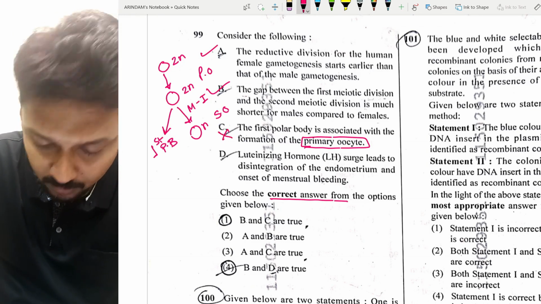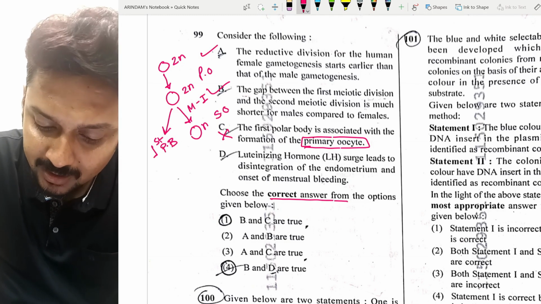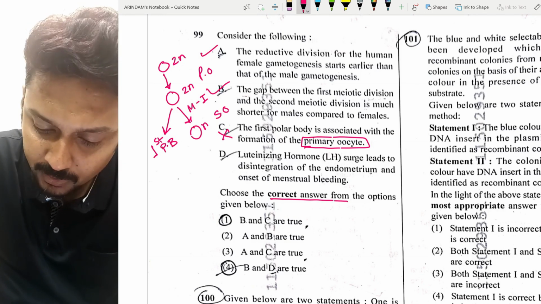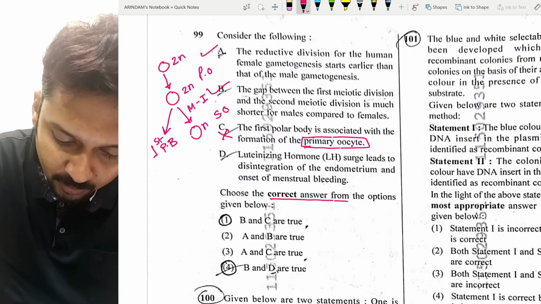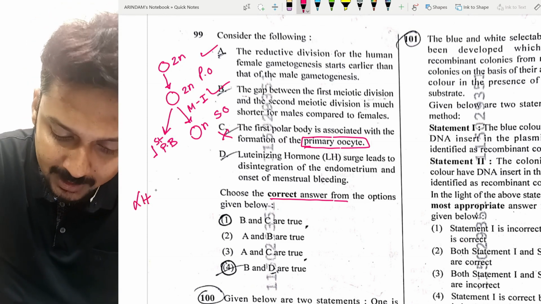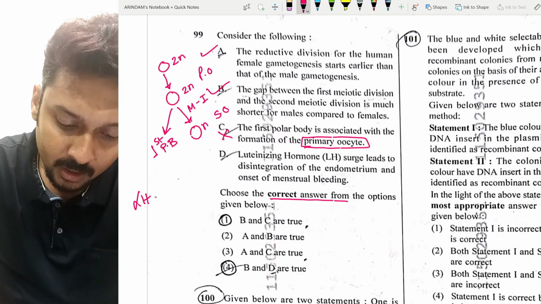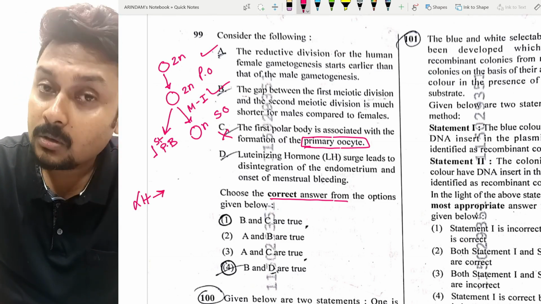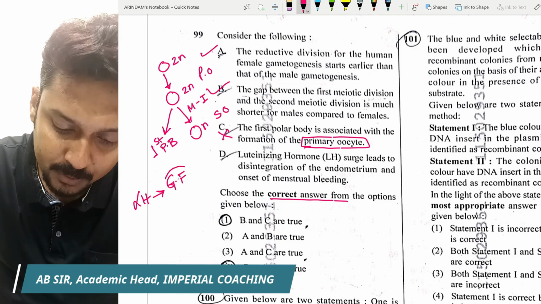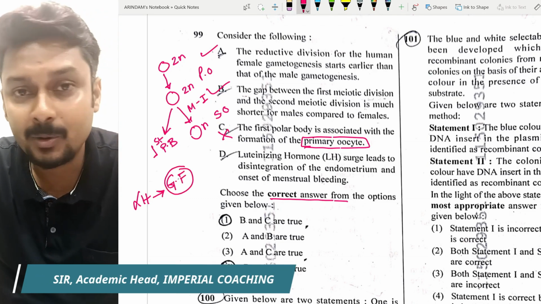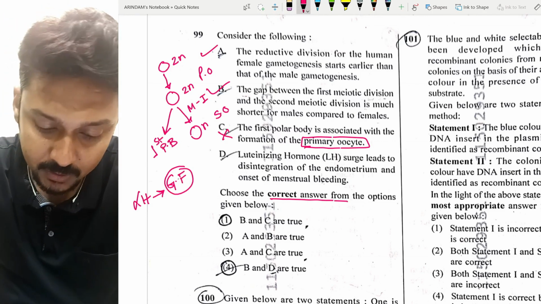The last statement says the luteinizing hormone surge leads to the disintegration of the endometrium and onset of menstruation bleeding. See, the LH hormone function, if we recall, is given in chemical coordination as well as in the human reproduction chapter. LH hormone causes the rupture of the Graafian follicle, and thereby ovulation occurs on the 14th day, theoretically.